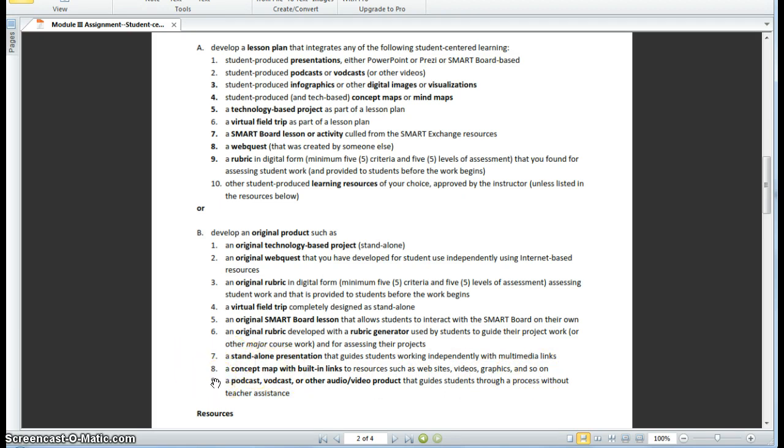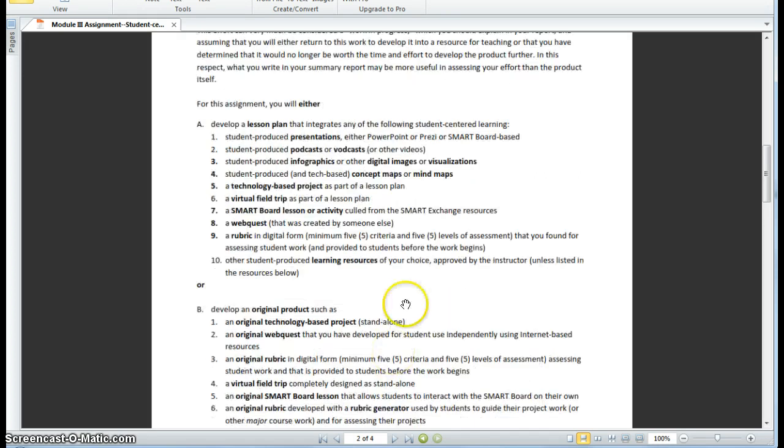Again, as in the first assignment, you could develop a podcast or a vodcast or some other video or audio product that is a standalone and guides students through some process. Going back to the first section, if you've found a resource that you like and want to use in a lesson, then you need to develop a lesson plan that integrates that resource, very much like in the first assignment.